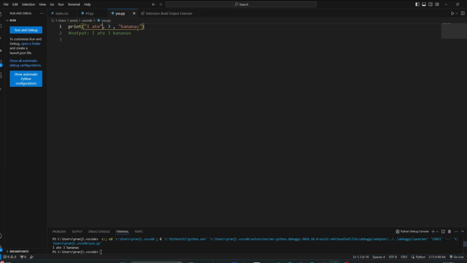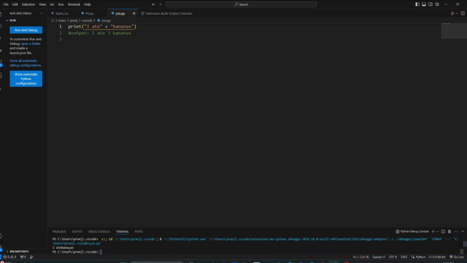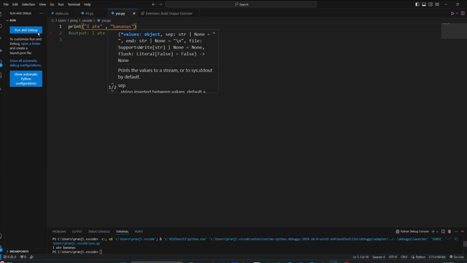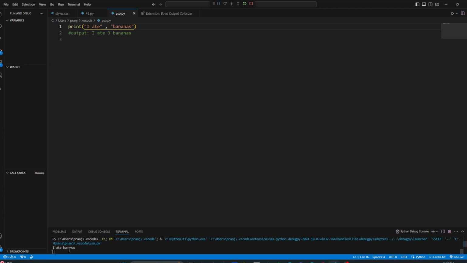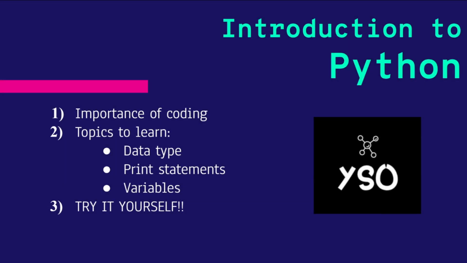It works fine. Now, what if you want to join 2 strings? Well, you can use a plus sign, you can run it, and boom, you got your output, but it doesn't have space. So you can just add a space right here and run it, and boom, it works. Instead of adding, you can use a comma, and boom, it spaces it out automatically. Now you get what concatenation means and how the print statement works.